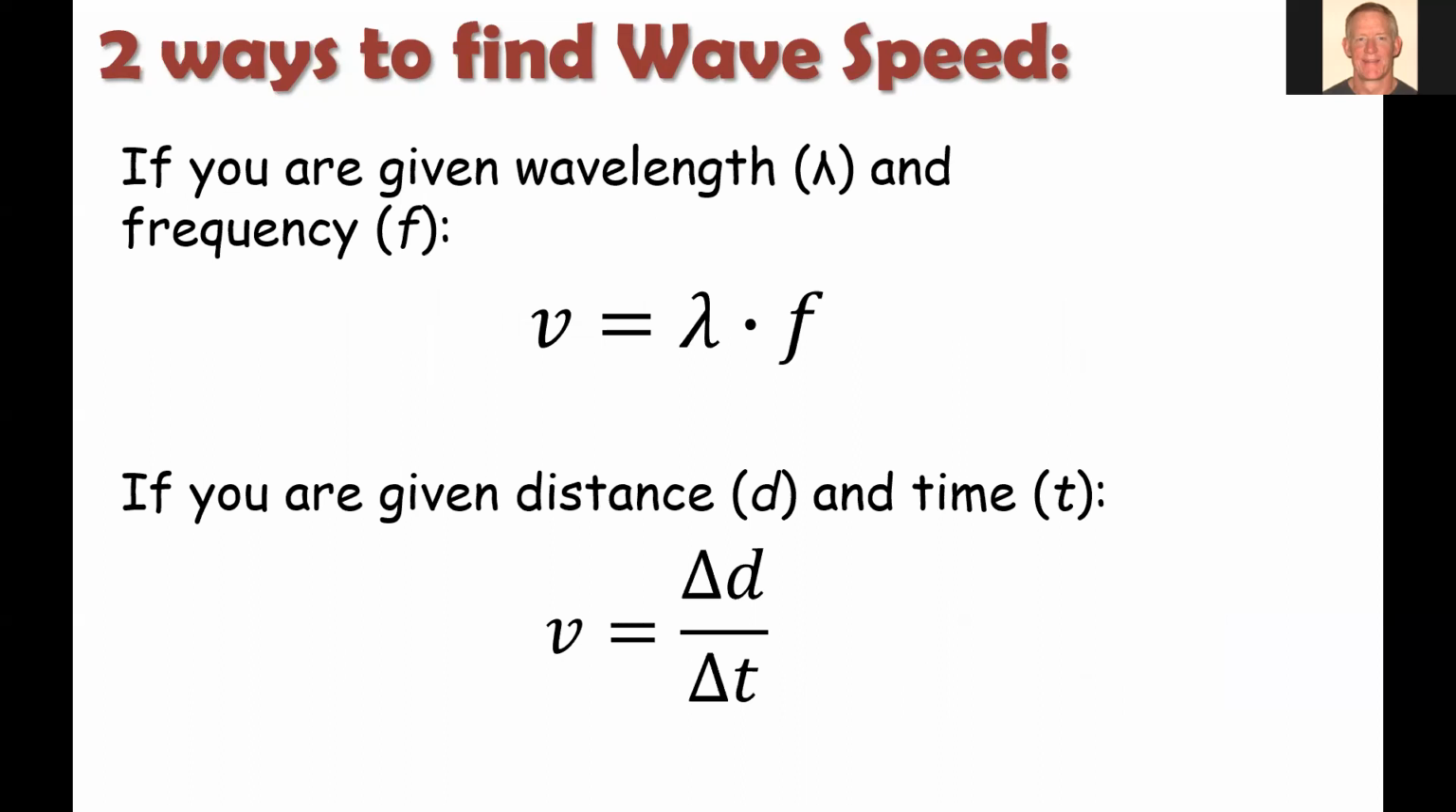Now, two ways to find the wave speed, right? The first is the wave equation that we just talked about in the earlier slide, wavelength times frequency. But the other is if we're given the distance and the time. Well, the previous example we just did really is using velocity, distance, and time. So it depends what information we're given as to which way we can calculate the wave speed.